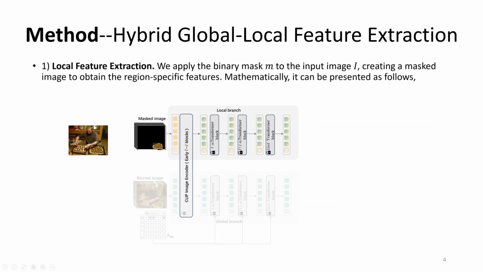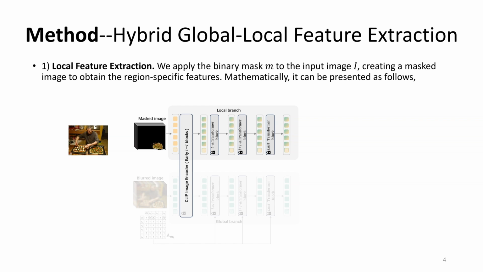Let's explore our hybrid global local feature extraction approach. It merges local and global visual features for every mask proposal. Local features highlight the details within a mask, whereas global features grasp the overall image context. Combining them aims to provide an accurate and rich representation of the object.